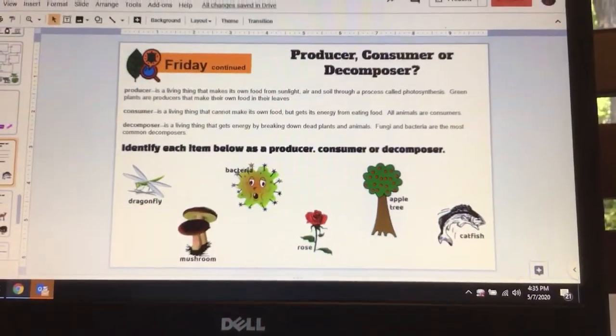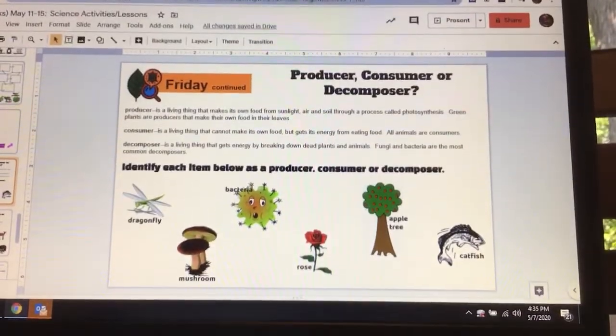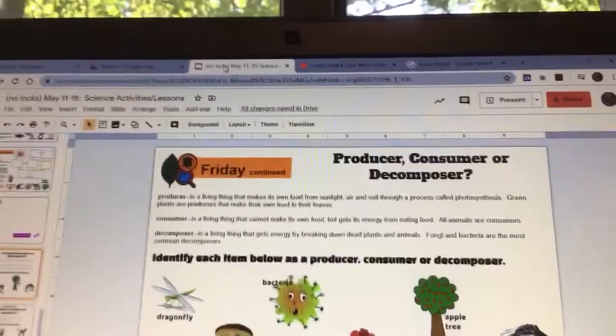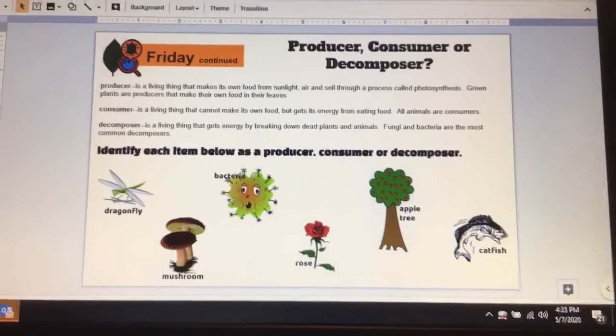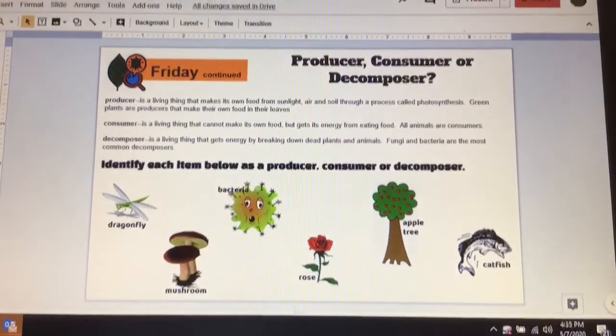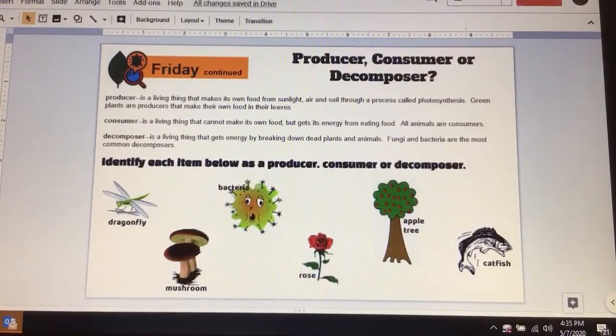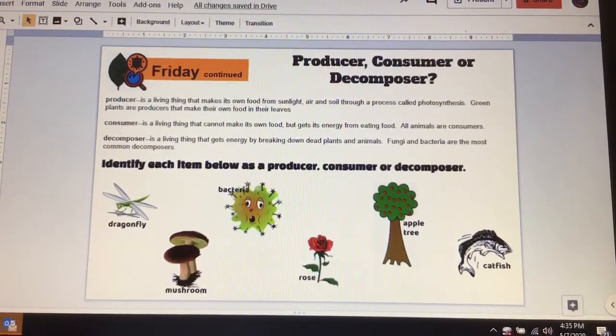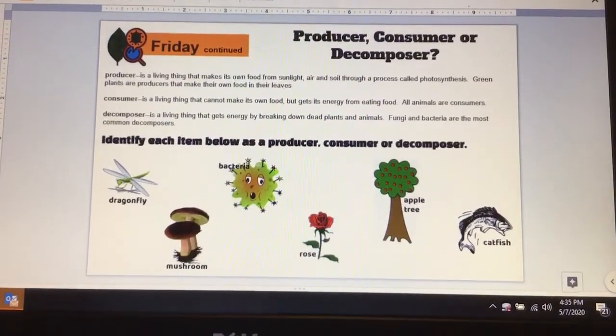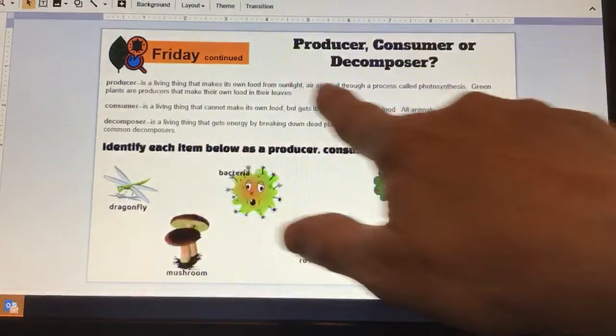Okay, so before we get to the actual assignment for today and the little quiz that you're going to take in today, I thought we would do a little refresher on producer and consumer and decomposer. Do you remember what a producer, what a consumer, and what a decomposer is? Just in case, here are the definitions.